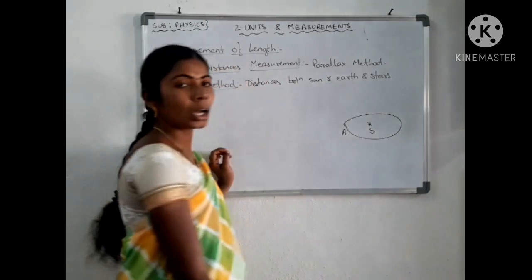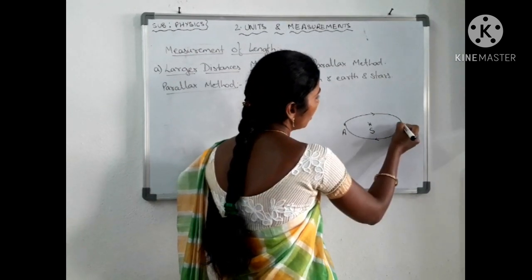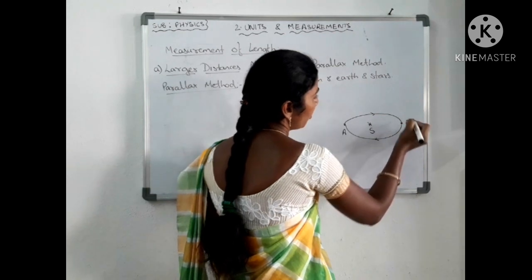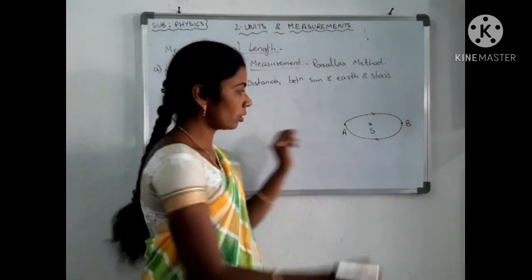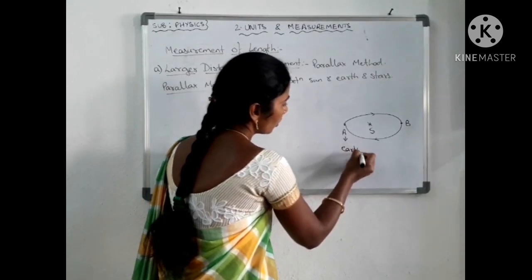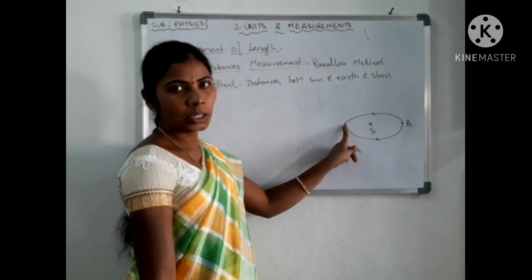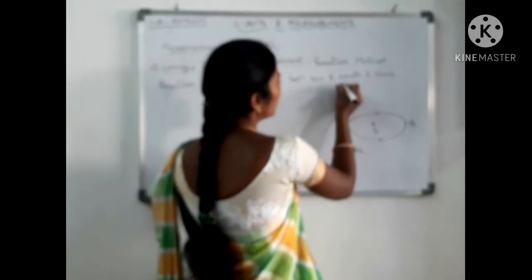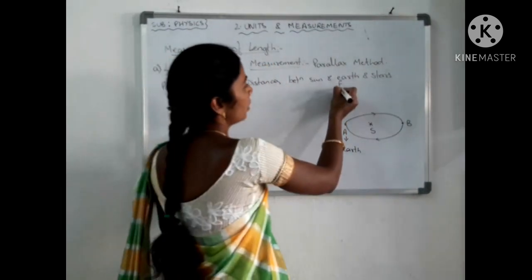Let us consider another point as B. Both A and B are the earth only. A here I am taking as earth. If the earth is at point A, consider one of the stars as F, one point.